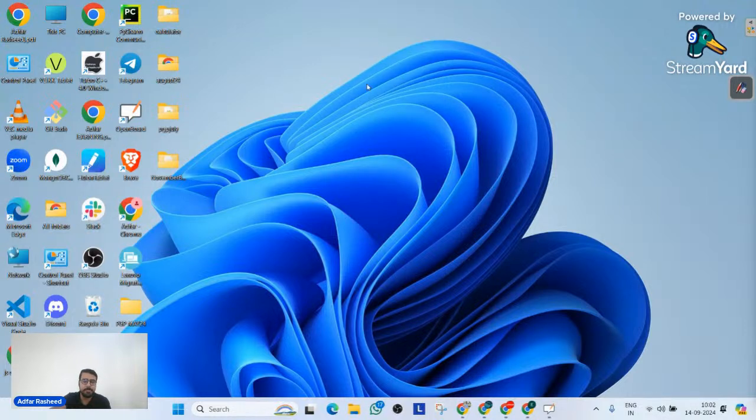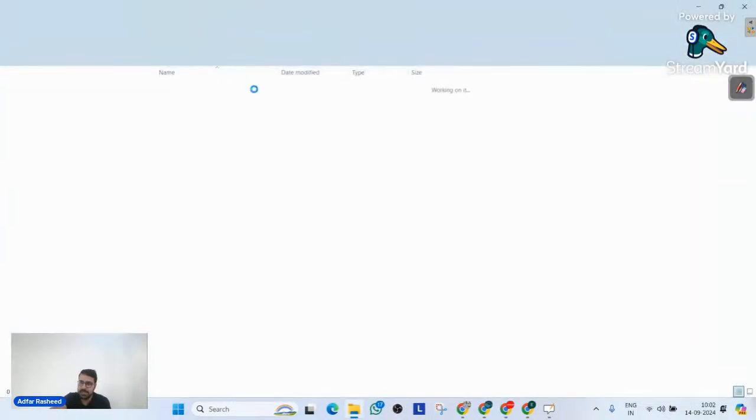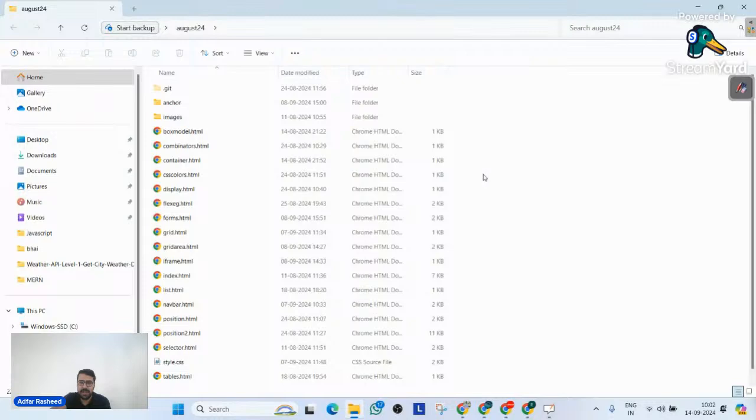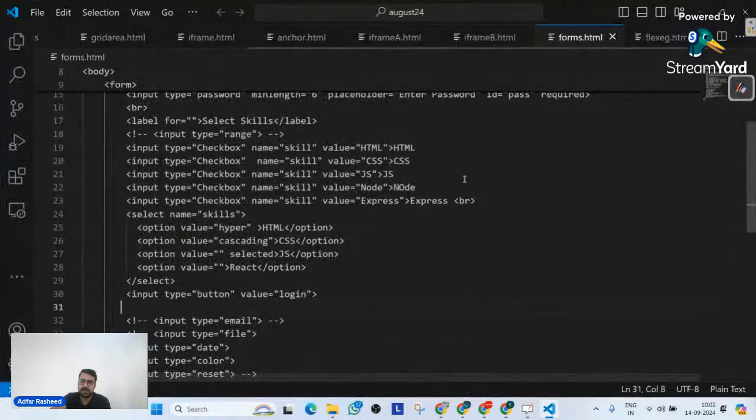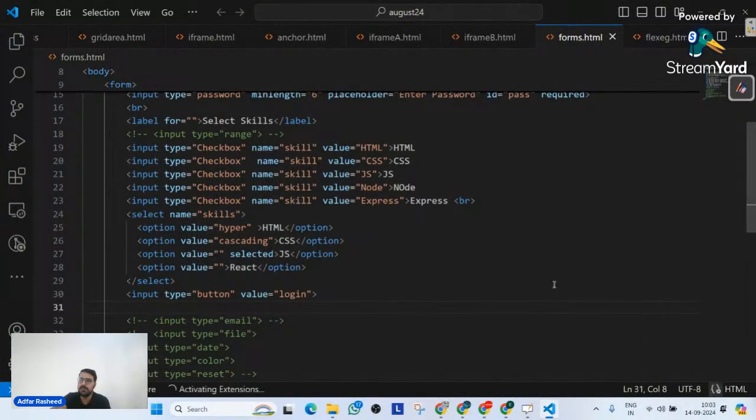Let's quickly try to revise what we discussed in our previous class. We discussed something related to our HTML forms, and we tried to understand what HTML forms are. There are a few things from HTML forms which we have not discussed yet, which we will discuss in today's class, but only under one condition: once I see a good number of students here. People are joining. I can see 22 now.